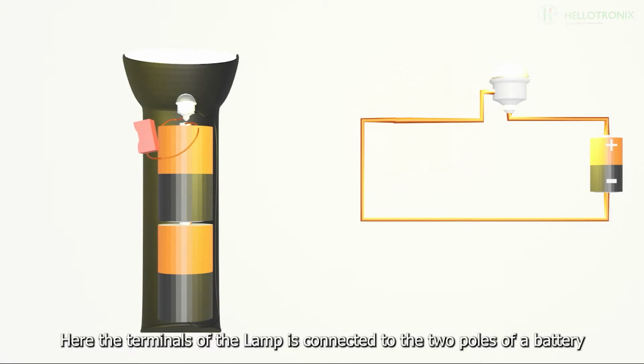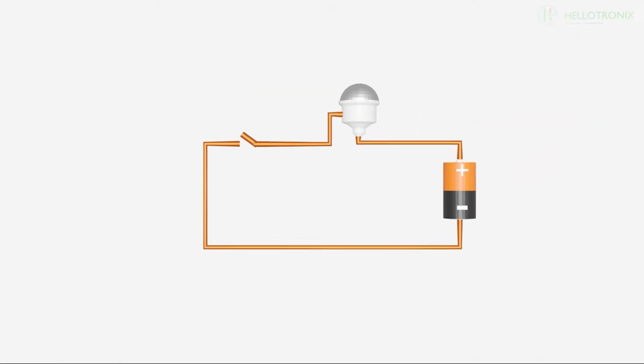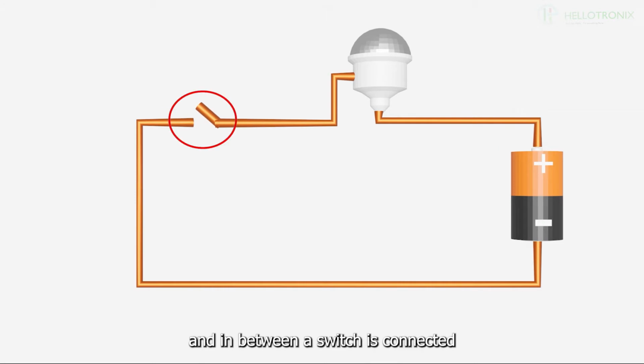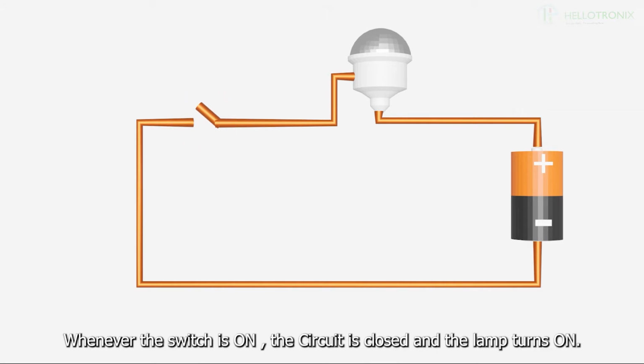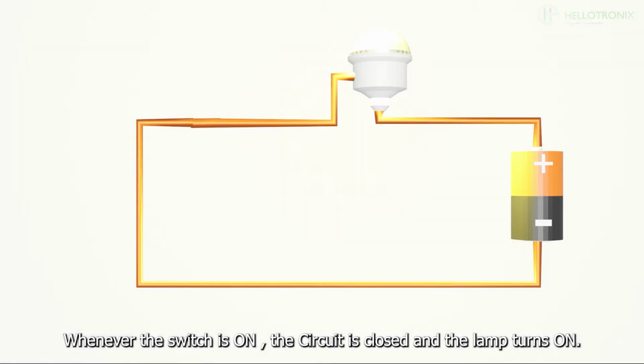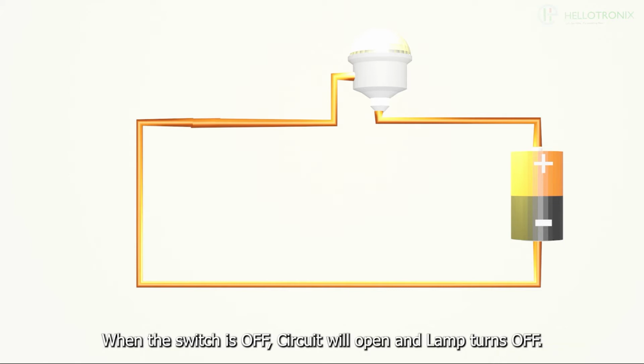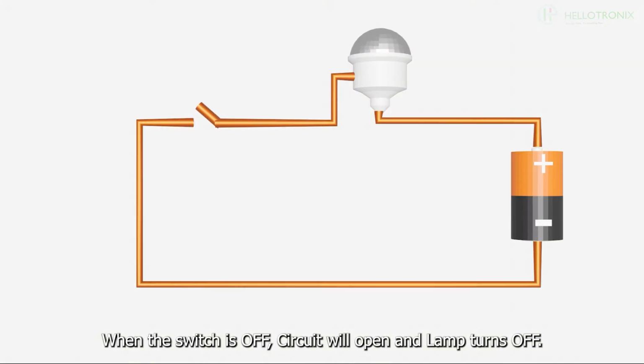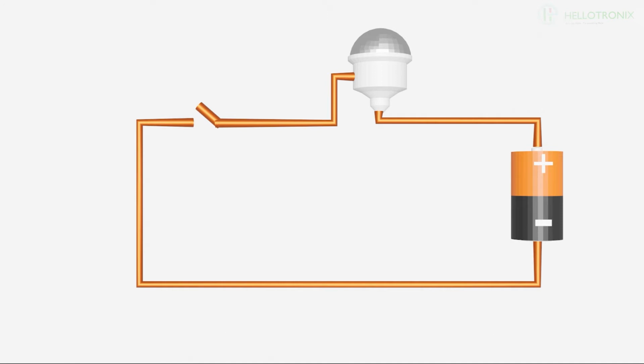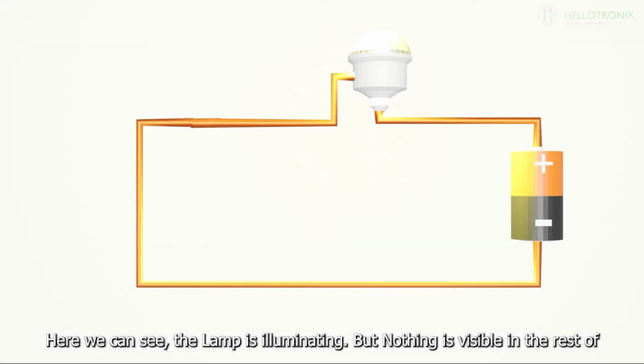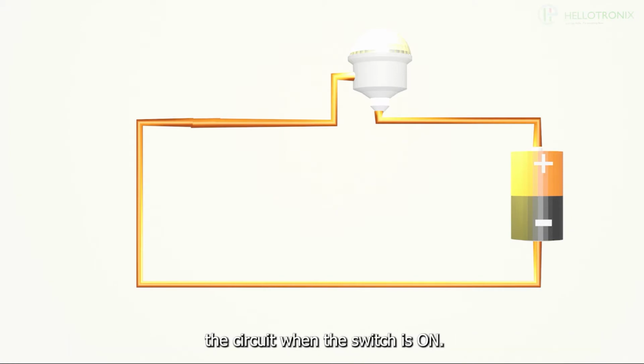Here, the terminals of the lamp are connected to the two poles of a battery, and in between a switch is connected. Whenever the switch is on, the circuit is closed and the lamp turns on. When the switch is off, the circuit will open and the lamp turns off. Here we can see the lamp is illuminating, but nothing is visible in the rest of the circuit when the switch is on.